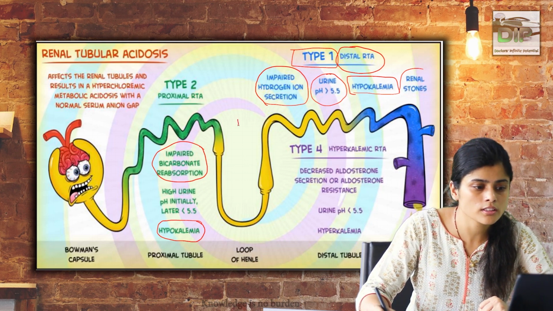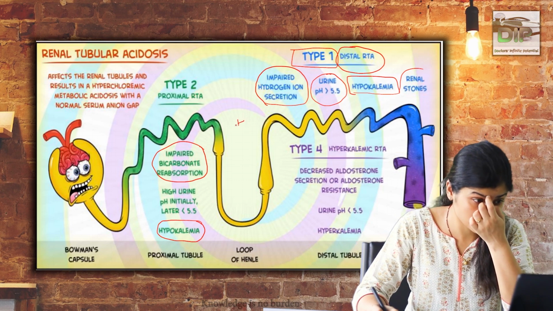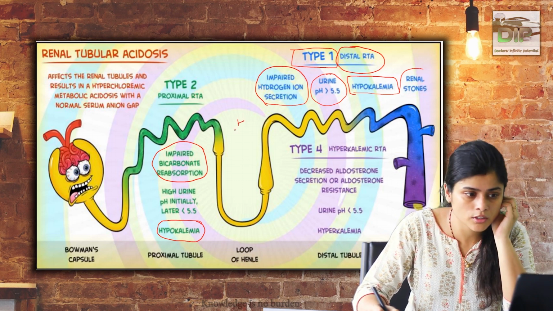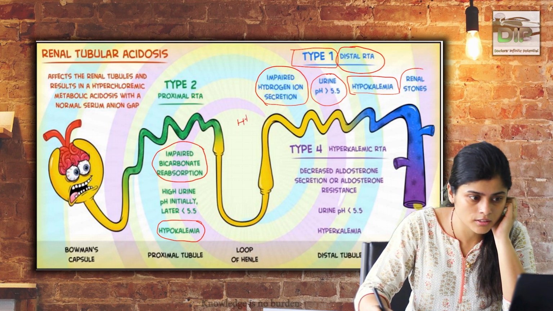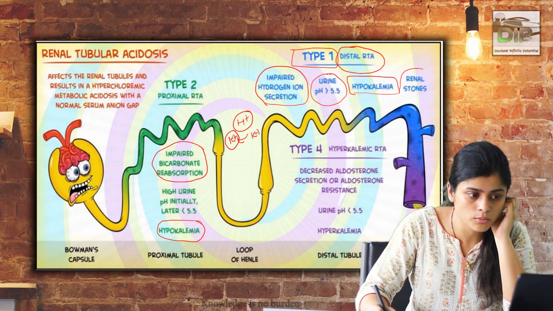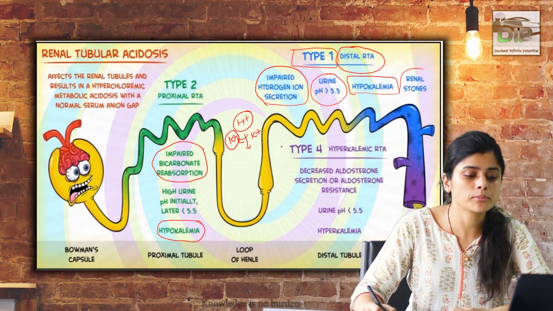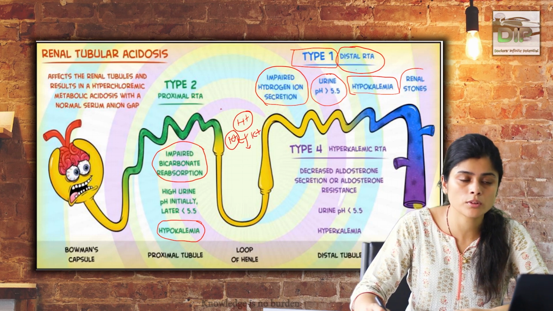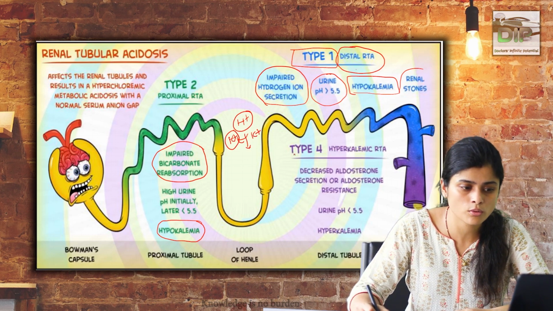This is mainly because impaired H plus excretion causes potassium to get inside the tubular cells, which causes extracellular potassium to be low, causing hypokalemia. Type 3 is a combination of distal plus proximal, and that is not so common.